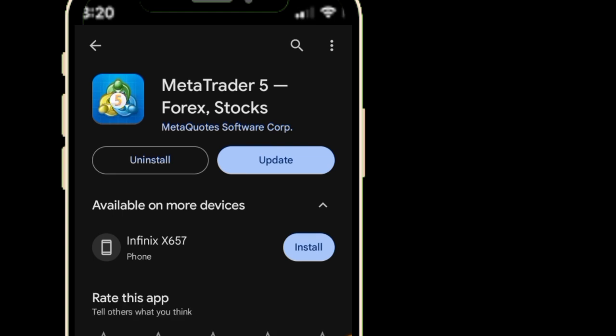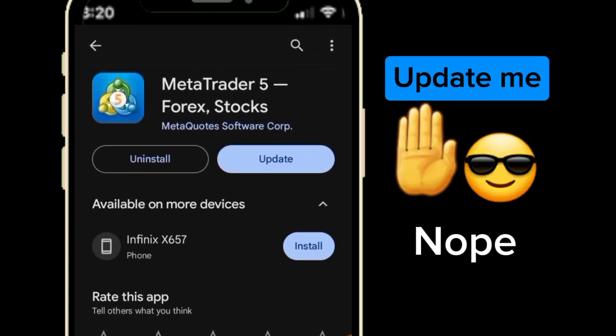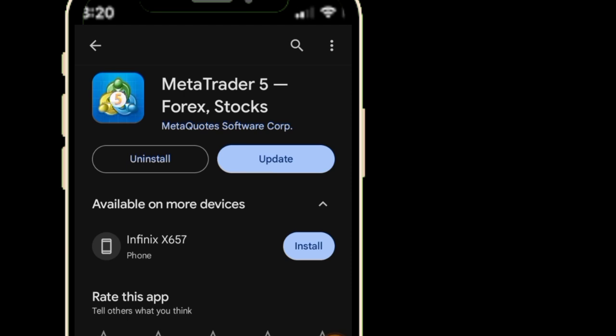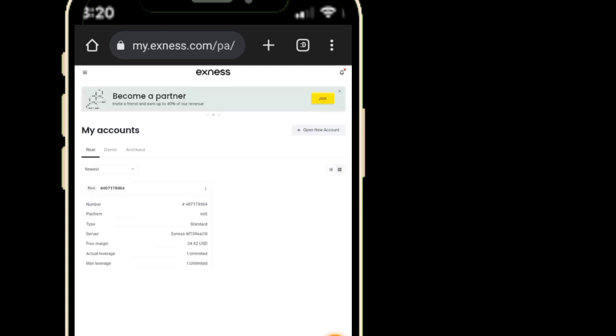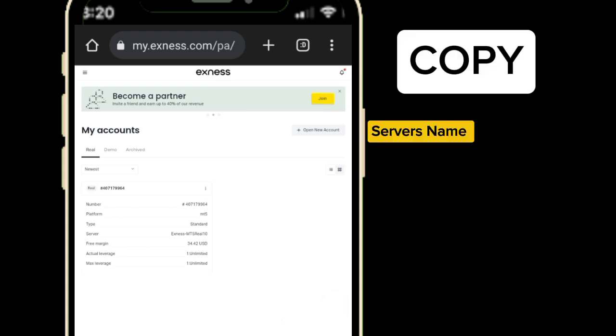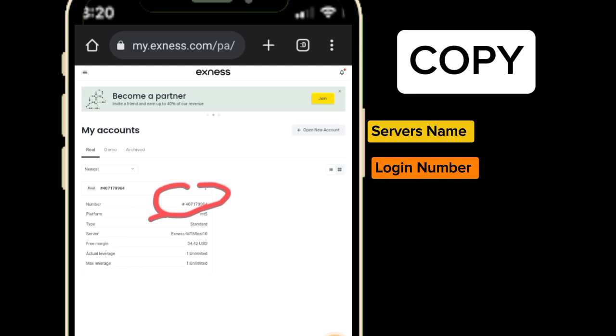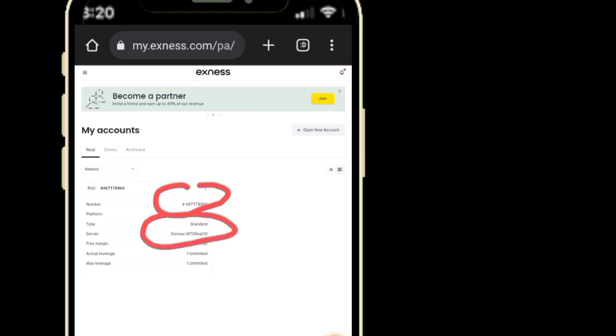I've already downloaded it. It asked me to upgrade. I'm not going to update it right now, I'll do it once I finish this video. So now we have the MT5. You come back to the Xnest website, click on this 3 icon, and copy this information. Once you click on that, you'll be directed to this place. Now what you're going to do here is copy this, your number. The platform is MT5, of course. The server name is very, very important. Now copy these 2 pieces of information and come to MT5.